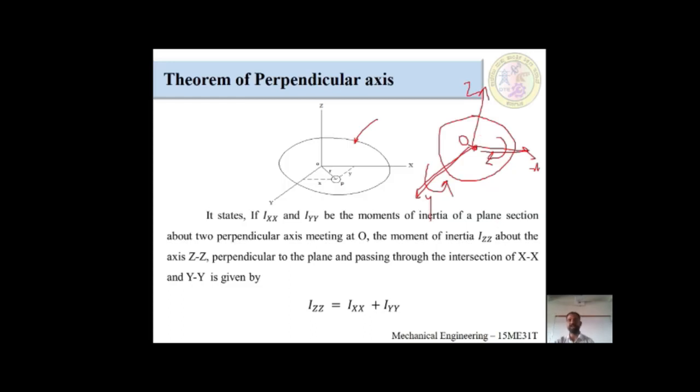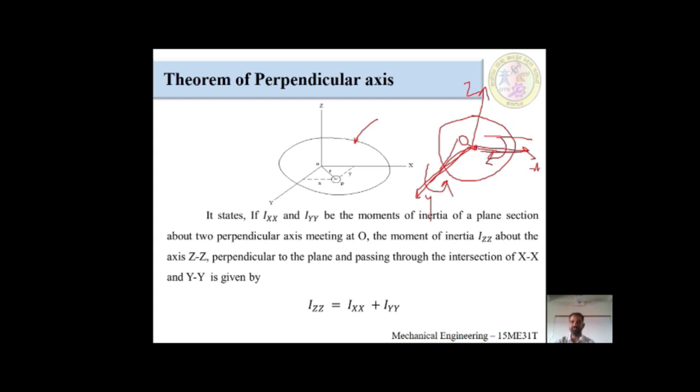How will Izz arise? It is always at the origin point, the intersection of the x direction and the y direction. Izz, about the z axis, is perpendicular to the plane, passing through the intersection; this is x, this is y, and both intersect at the origin.